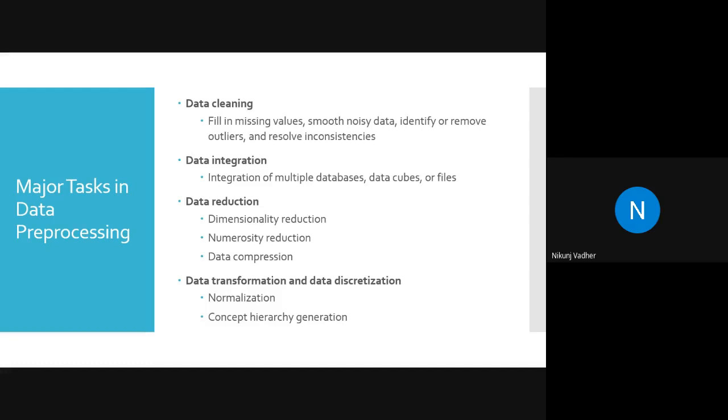Data integration is the study of techniques which will be helpful to you when you are combining data from multiple data sources. We will see which things you should consider while combining data from multiple data sources.